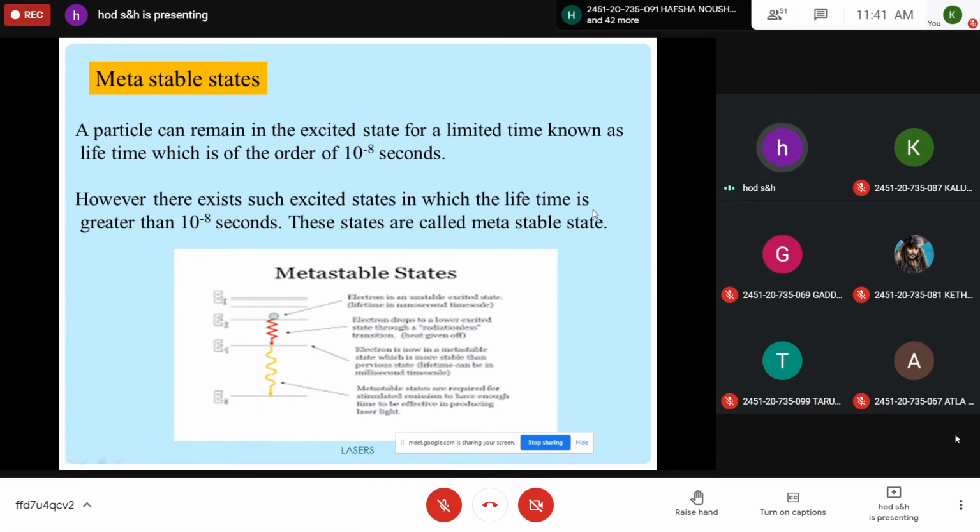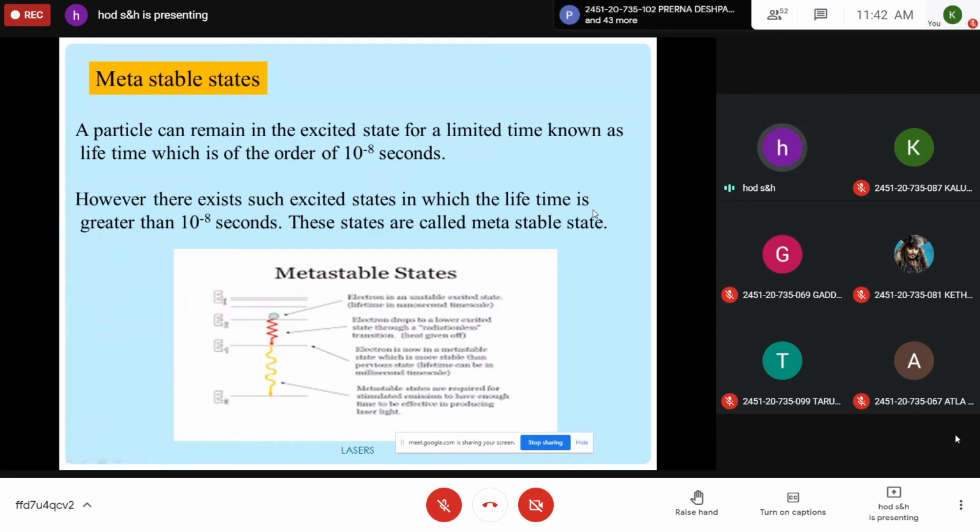That means it goes to a higher energy level, and immediately settles down in an intermediate energy level, which is called a metastable state, where the lifetime is more than 10 to the power of minus 8 seconds. It need not always be so; in some atomic processes, it is possible. In general, after excitation, after completing its lifetime, the particle will again move from the higher energy state to the lower energy state by emitting energy. But there are certain energy states available in which the lifetime is more than 10 to the power of minus 8 seconds, and these states are called metastable states.